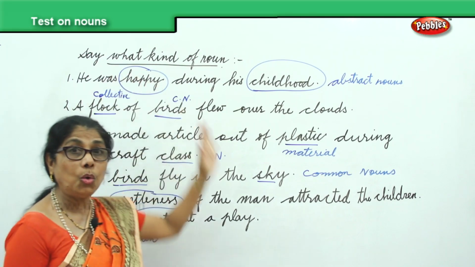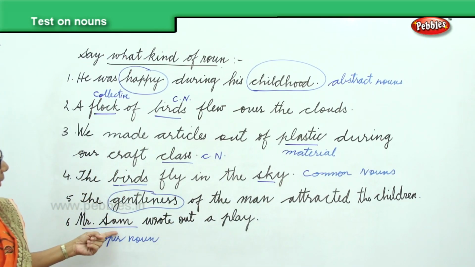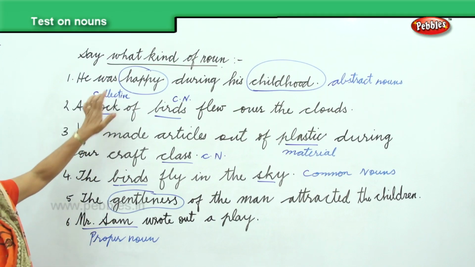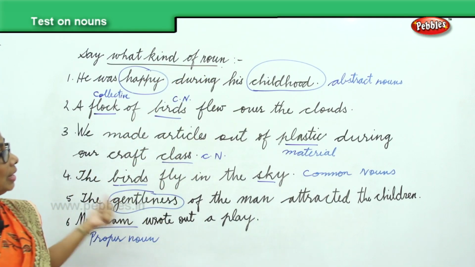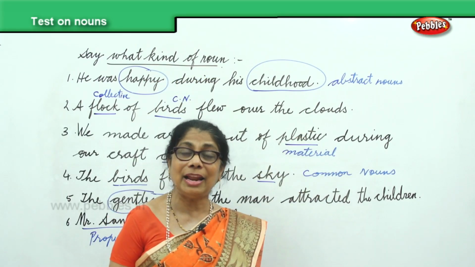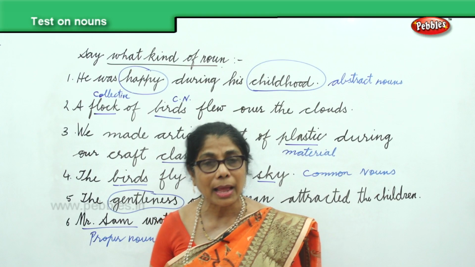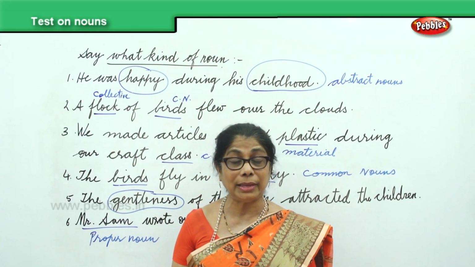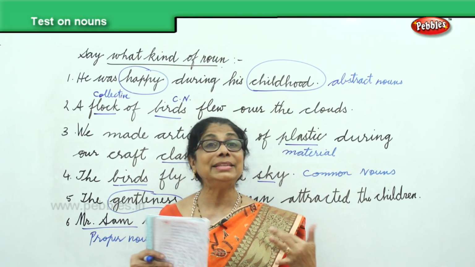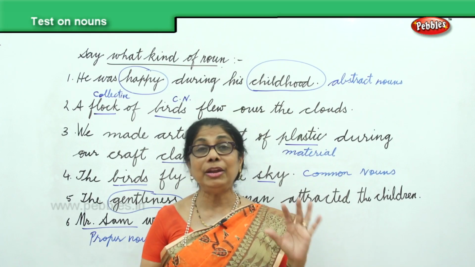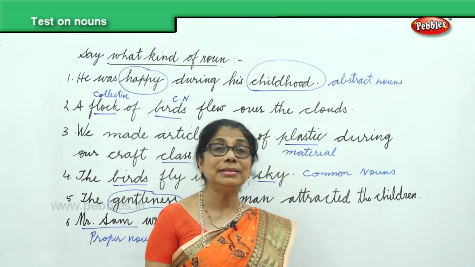So we have done all the nouns here, and we learned to identify, pick out, and say what kind of noun that is. As I told you, we will do exercises, then it is easy for you to pick out and say what it is. I will do one more exercise for you.